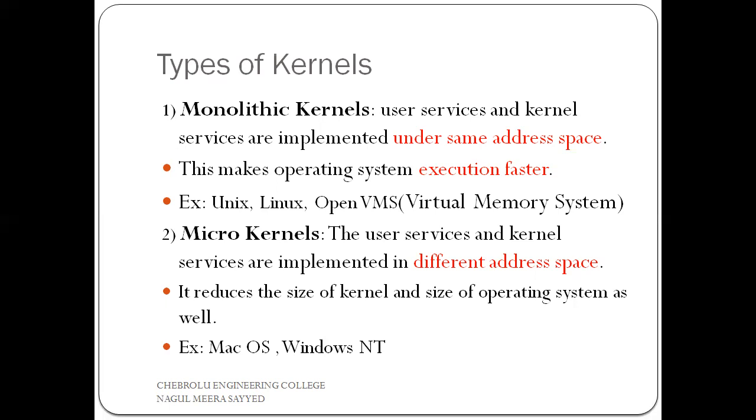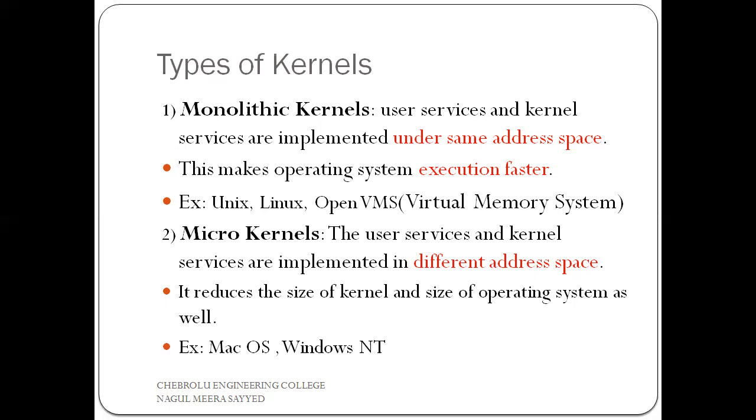What is the main use of this monolithic kernel? It can execute fast. Now, which operating systems use the monolithic kernel? Unix, Linux, and VMS, virtual memory systems. These are the different operating systems that use a monolithic kernel. This is another important point. Which of the following operating systems uses a monolithic kernel? Our answer is Unix or Linux or VMS.